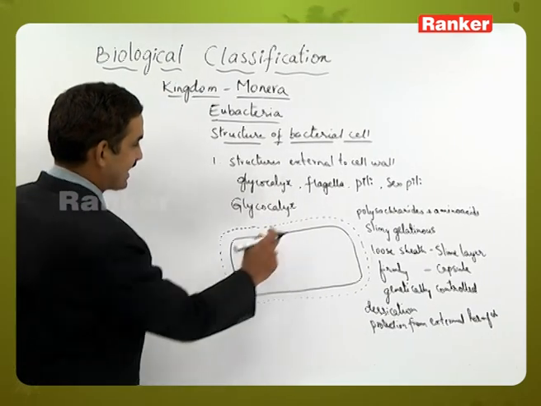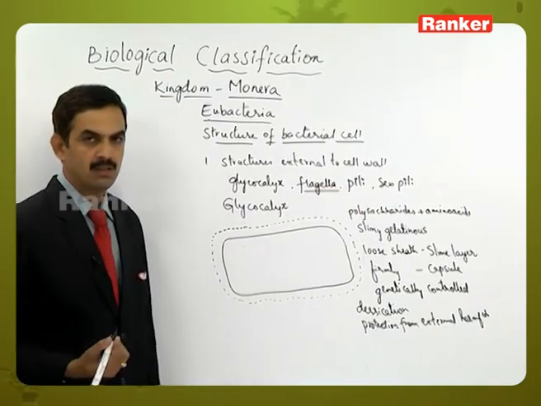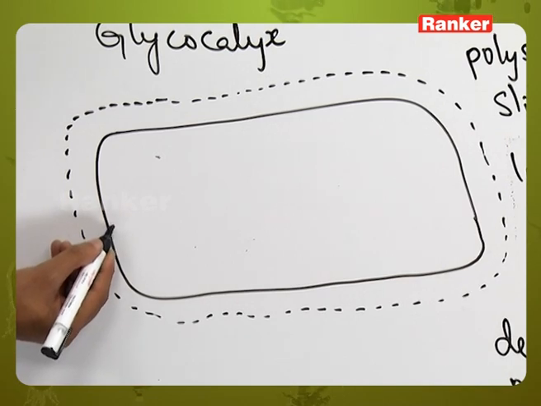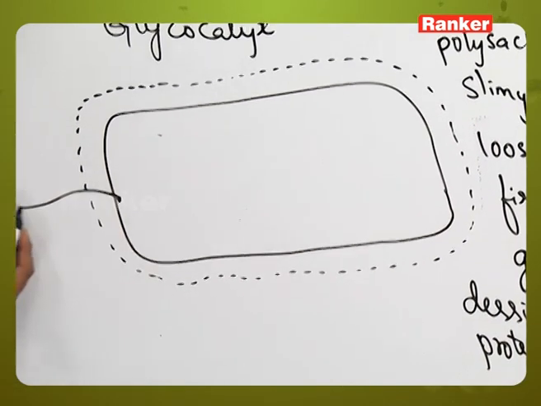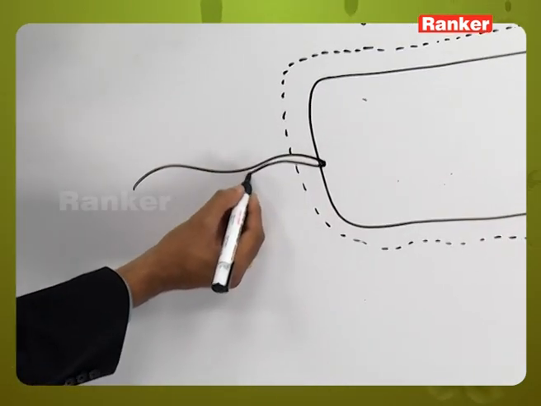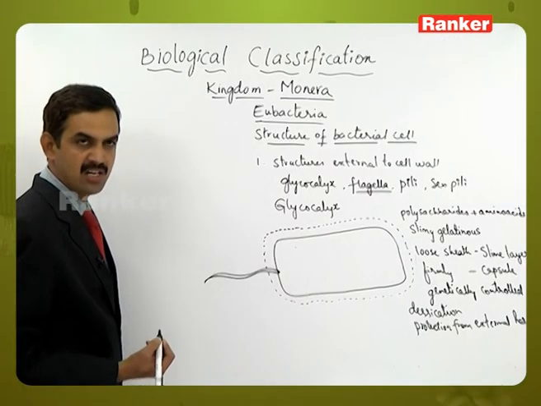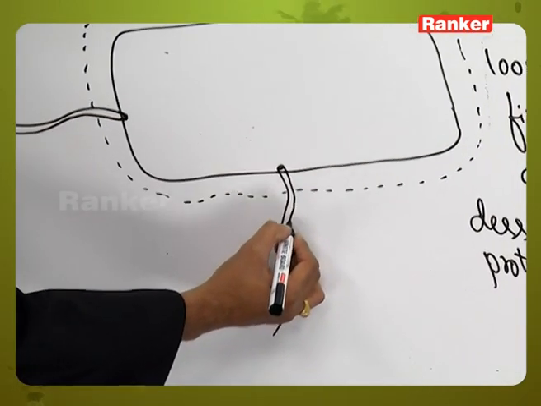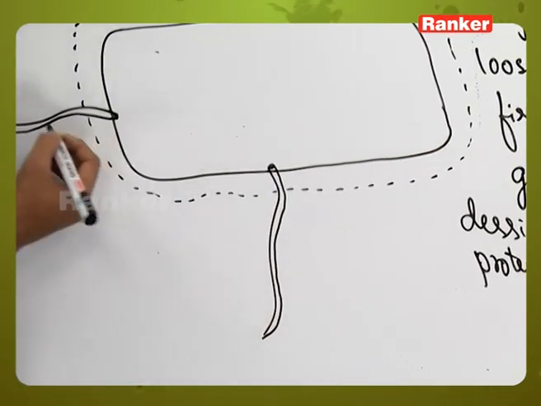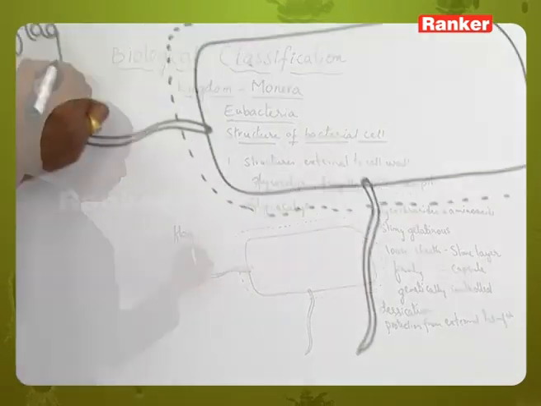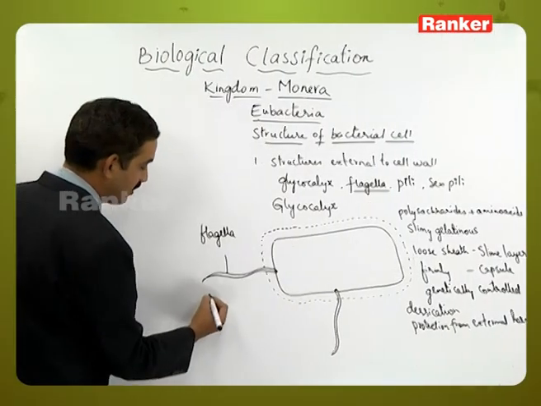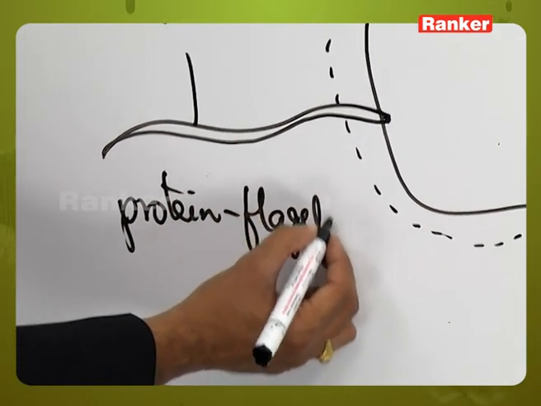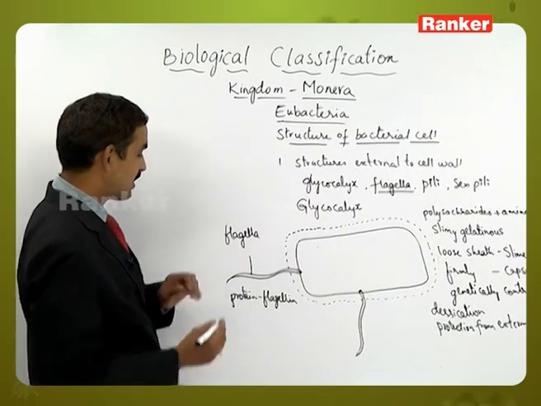Apart from this one, next part is the flagella. Here from the inner side of the cell wall, some special structures are arising from the bacterial cell. This flexible structure is called a flagella, and the flagella is made up of a protein called flagellin.